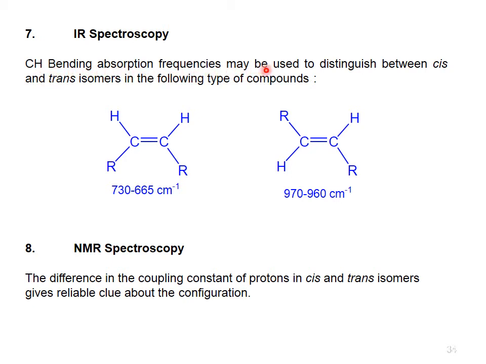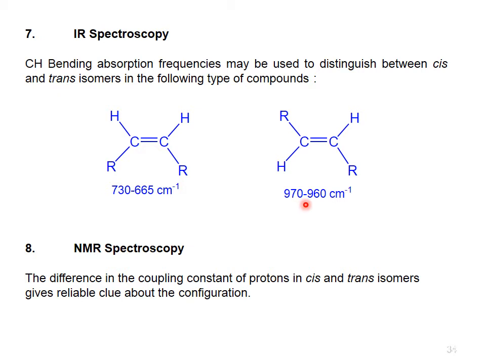Like over here, the bending absorption frequencies of the two protons are 730 to 665 centimeter inverse, while in the trans isomer the CH bending frequencies have increased to 970 to 960, meaning the cis isomer has a lower value of bending absorption frequencies than the trans isomer. From IR spectroscopy through bending absorption frequencies, it can be easily distinguished between the cis and trans isomers.